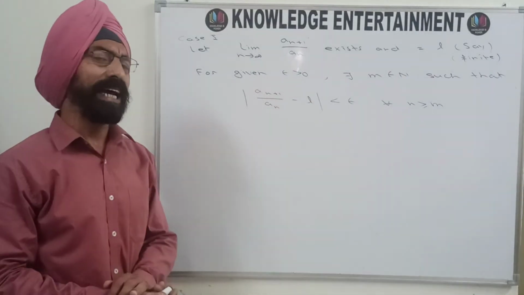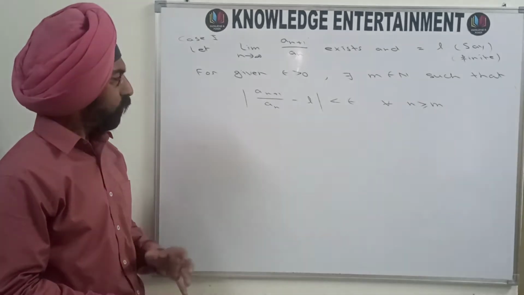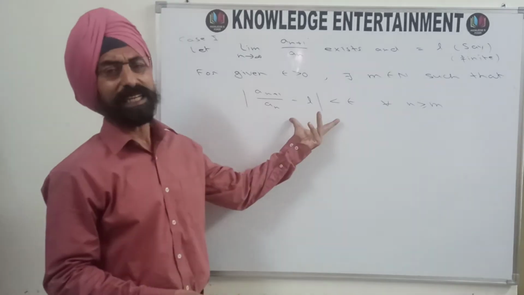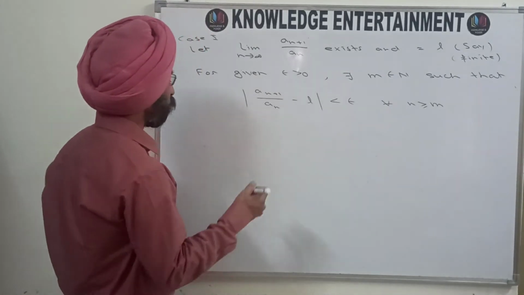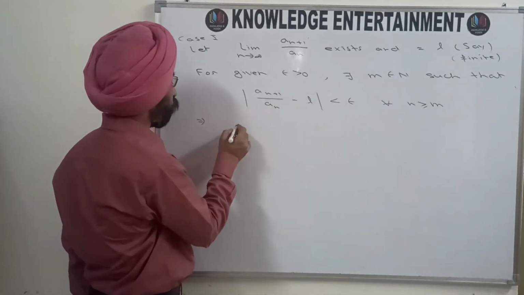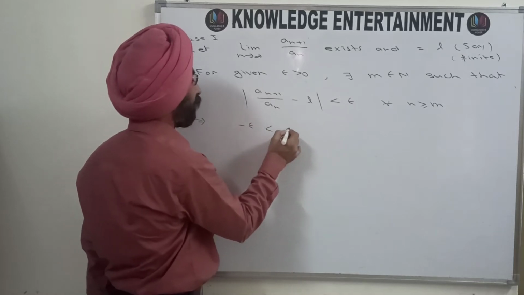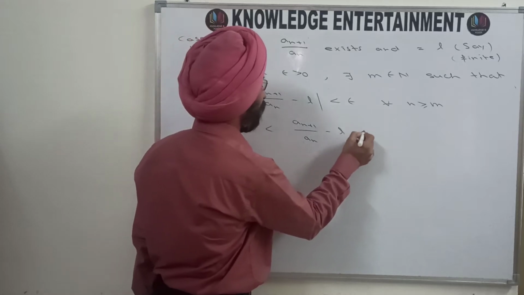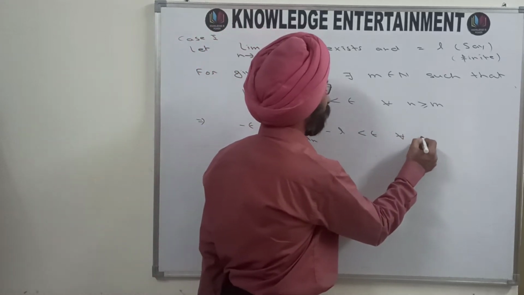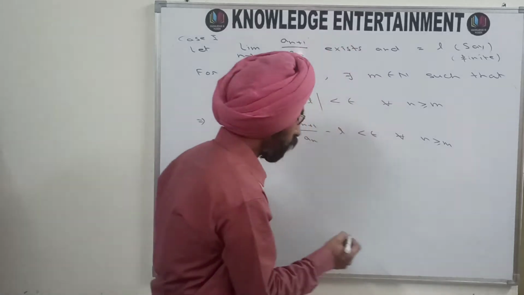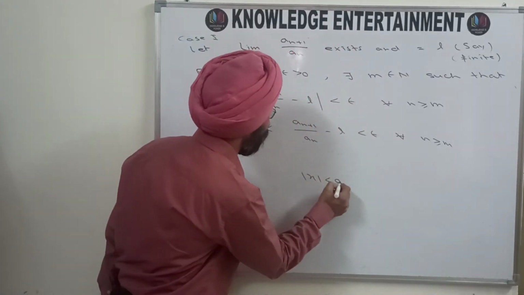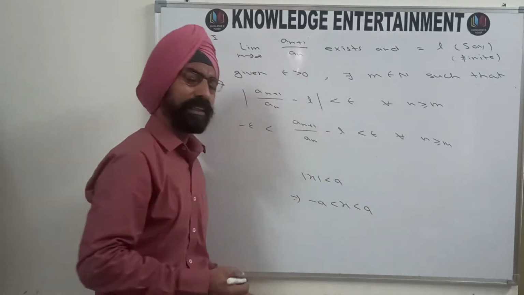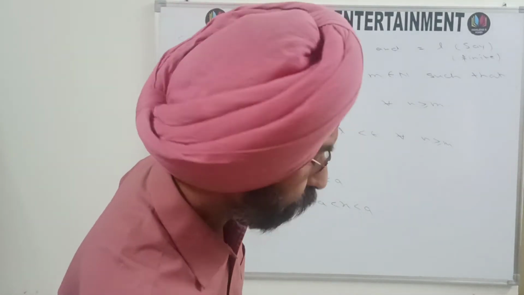Let me simplify this inequality. Because if mod x is less than a, this clearly means that minus a is less than x is less than a. This is from your basic knowledge of inequalities.